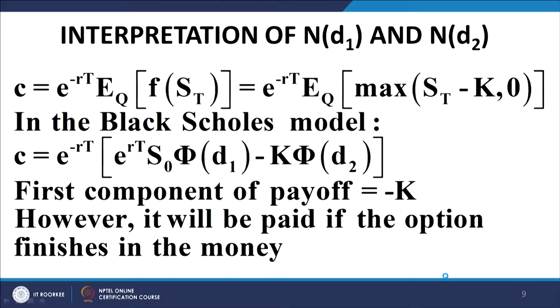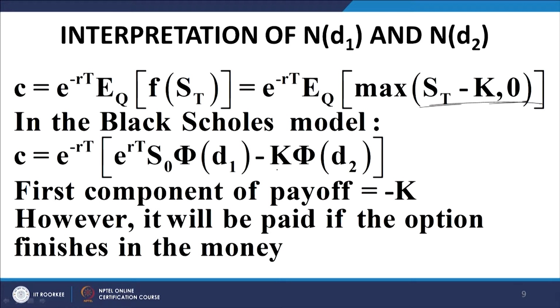Now, the interpretation of phi d 1 and phi d 2: in a sense we have already interpreted them when we worked out the delta and the probability of the call finishing in the money, but let us be more explicit. This is my Black-Scholes model, this is the payoff of the call option, and the Black-Scholes model can be written as this expression. If I take e to the power minus r t outside, I can introduce e to the power r t here. Let us assume that the payoff can be split into two components.